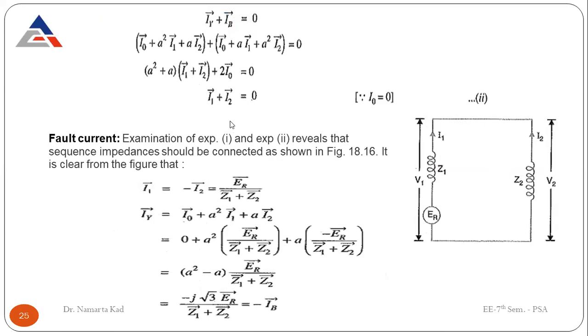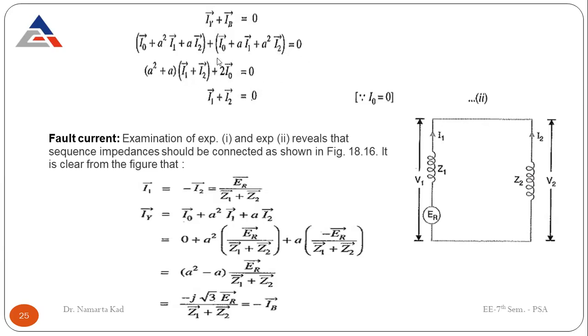And as Iy plus Ib is equal to 0, that we have written earlier also, put down their complete formulas. Here Iy is equal to I naught plus A square I1 plus A I2, and Ib is equal to I naught plus A I1 plus A square I2, that is equal to 0.